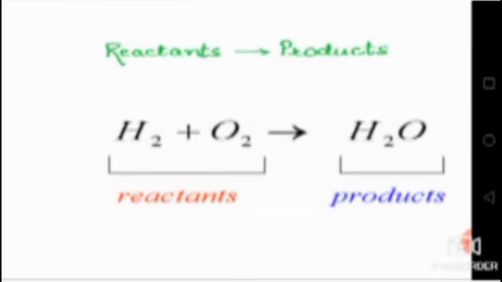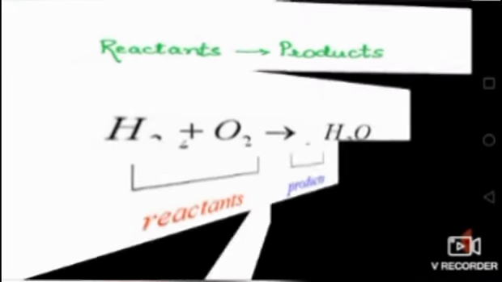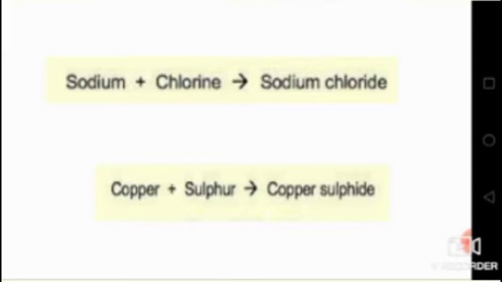For example, you are burning a paper. So paper is the reactant. When we burn it, we get ashes, right, and those ashes are said to be the product. So in a chemical reaction, the reactant is a substance that changes to another substance called the product. I repeat, in a chemical reaction, the reactant changes from one substance to another substance called the product. Here you can see examples of chemical reactions. This is how we will be writing chemical reactions.